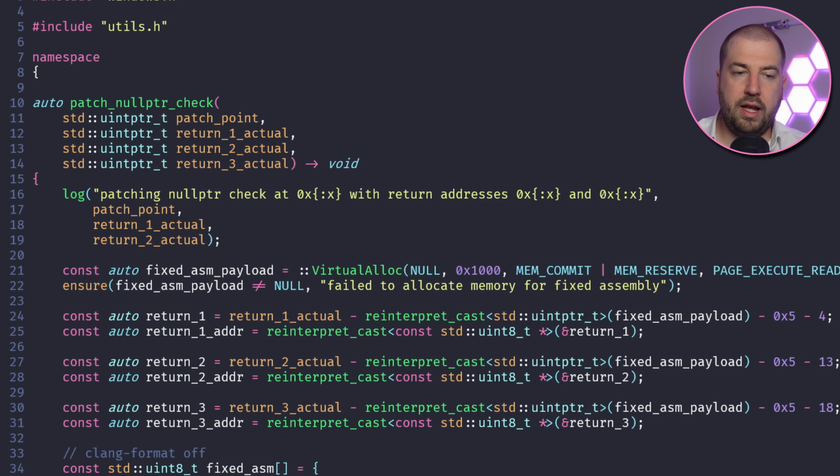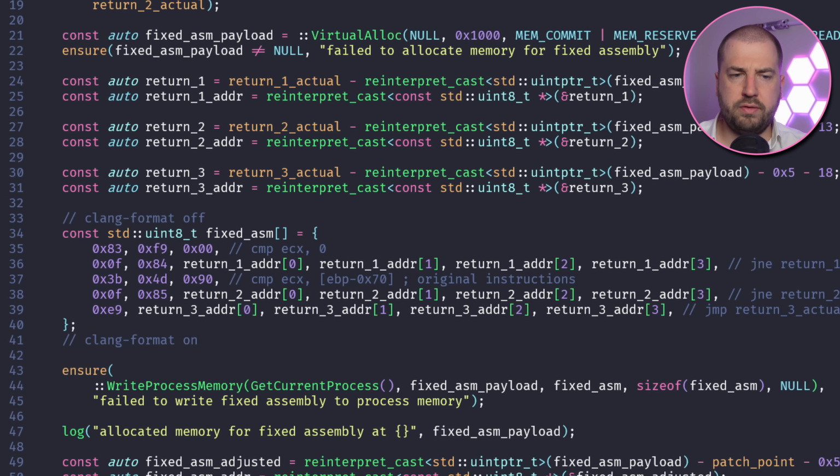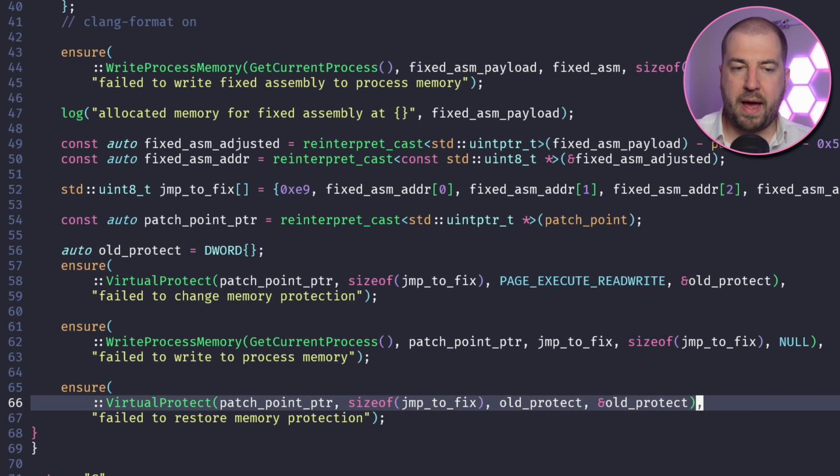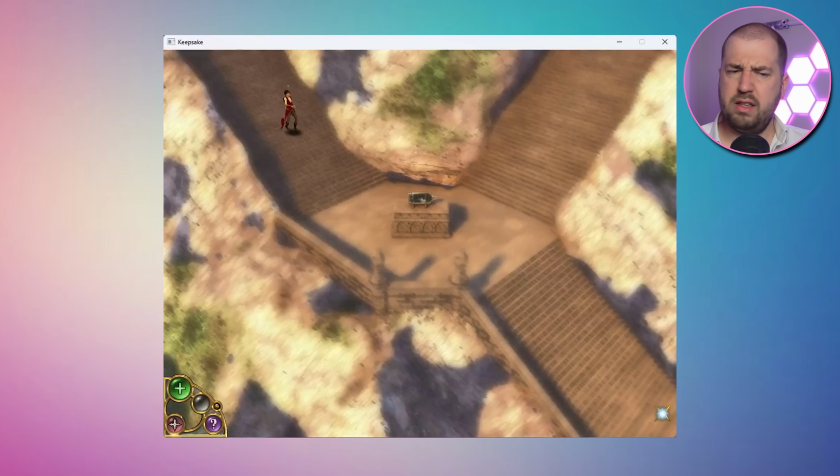My little ddraw.dll also allocates some read-write executable memory, into which I copy a small amount of handcrafted artisanal assembly. I then patch the loop to jump to this code, where it does some null pointer checks and either jumps back into the loop or after it. It sort of works, although there's now some weird graphical glitch.